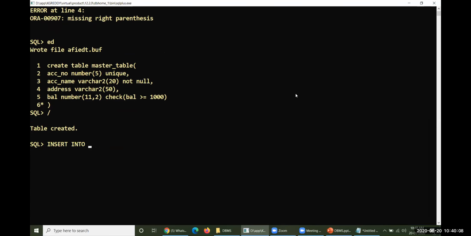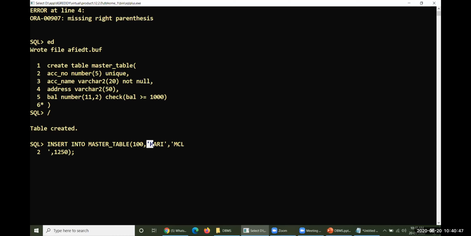Insert into the table name, master_table. Let us examine this one. First value is 100, the account number is 100. Name will be some name, whatever it may be. Address will be MCL Macharla, comma. Balance will be 1250 rupees. Okay, everything is satisfied here. So we have entered some value here. This is the first row, so there is no possibility of duplicates here. There is no problem at all.